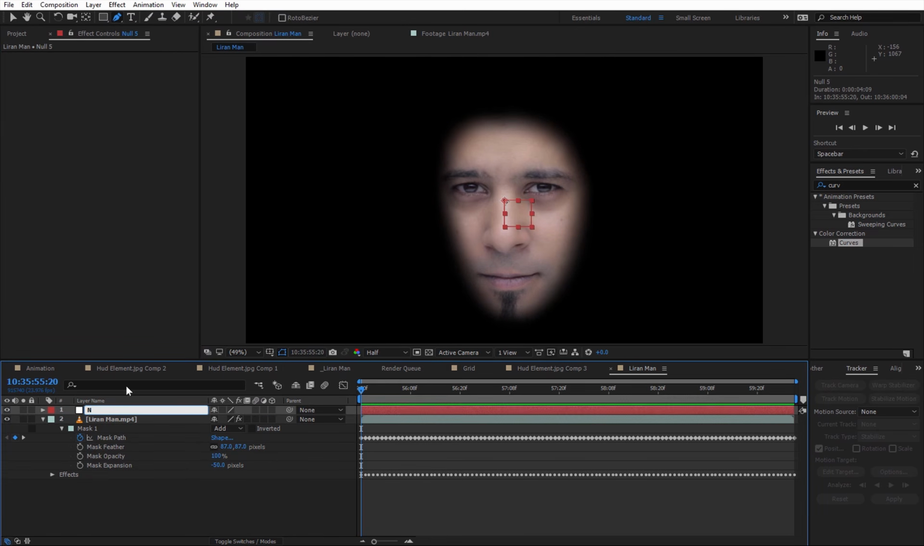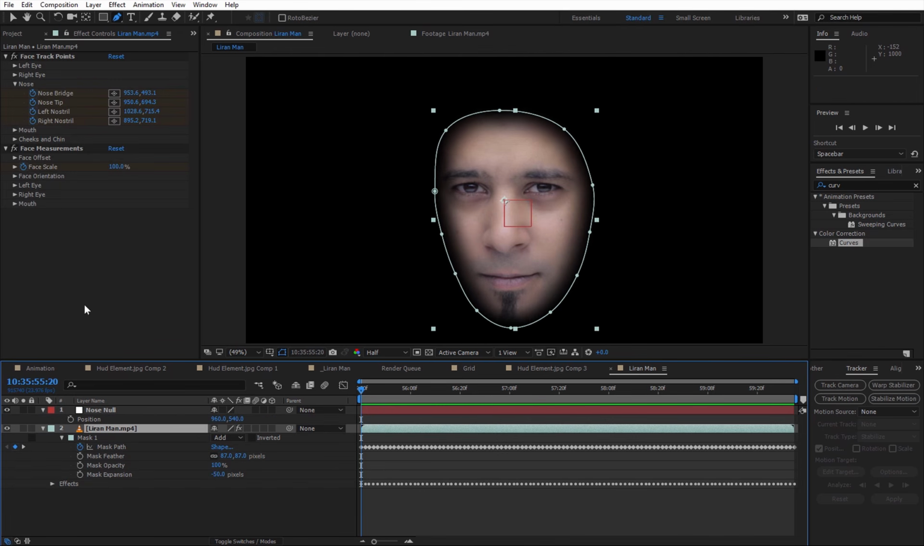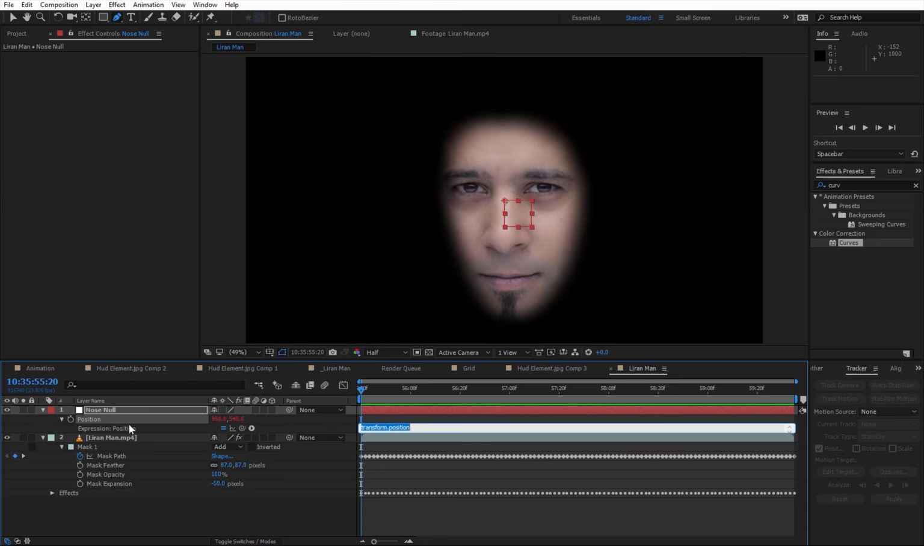So I'm going to call this nose null, and I'm going to reveal its position with pressing P on the keyboard, and it's going to be hard for me to locate it from here, but I'm going to press alt click and it's going away.